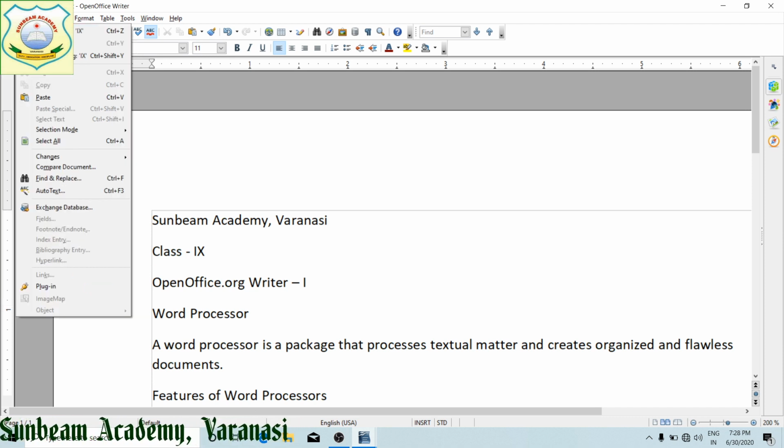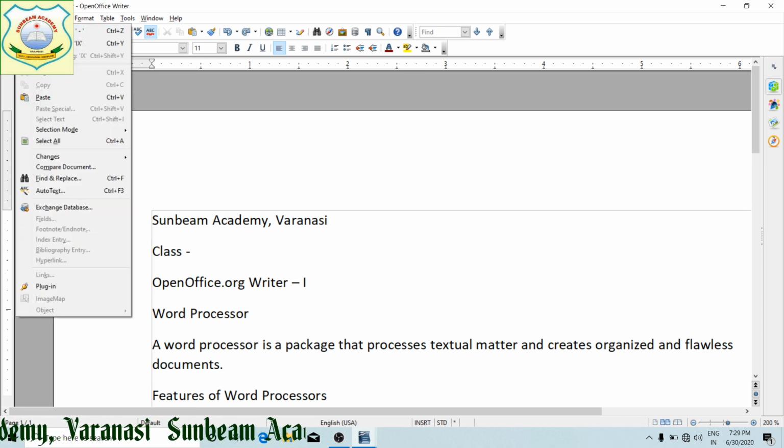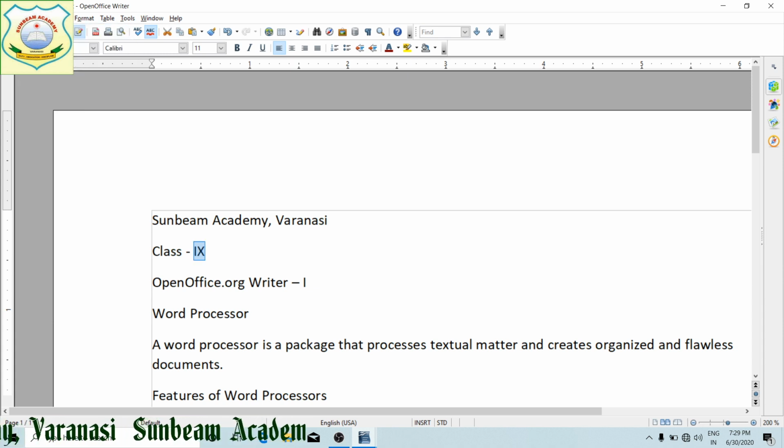Next menu, for editing purposes, that is the edit menu. Undo means undoing whatever you have typed. Suppose I have typed class 9, when I use Ctrl Z, it has been removed. Now you can see redo, it will bring it back.